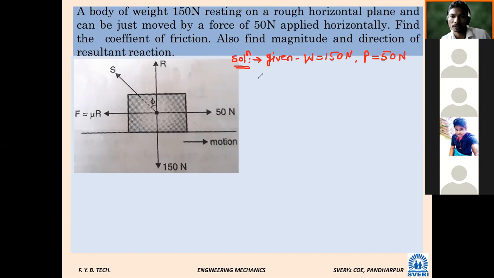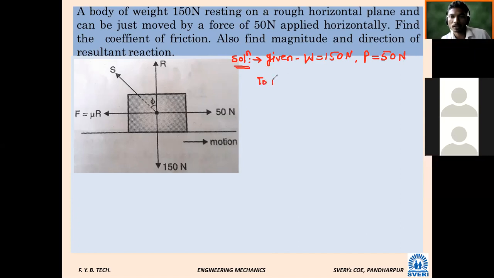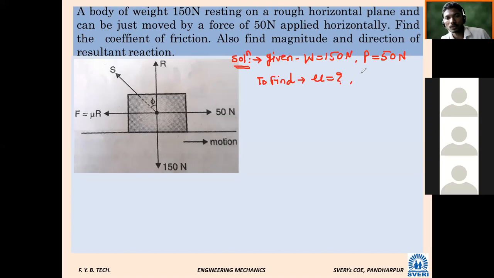So what are we supposed to find? Mu. And what else do we want to find? Also find the magnitude and direction of resultant reaction. By which letter are we showing resultant reaction? R. R is for normal reaction here, that notation you should know. Even in our first chapter, resultant of coplanar forces, R we showed as resultant.